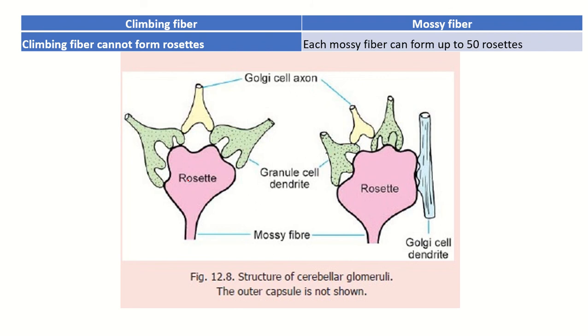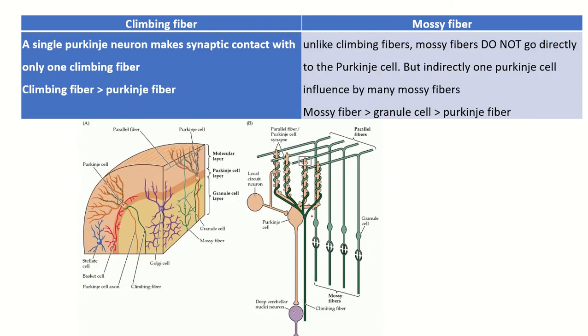Climbing fiber cannot form rosettes, but mossy fiber can form up to 50 rosettes. This is the terminal expanded end of the axons of the mossy fiber, which makes synaptic contact with the dendrites and axons of the granule cells and Golgi cells.